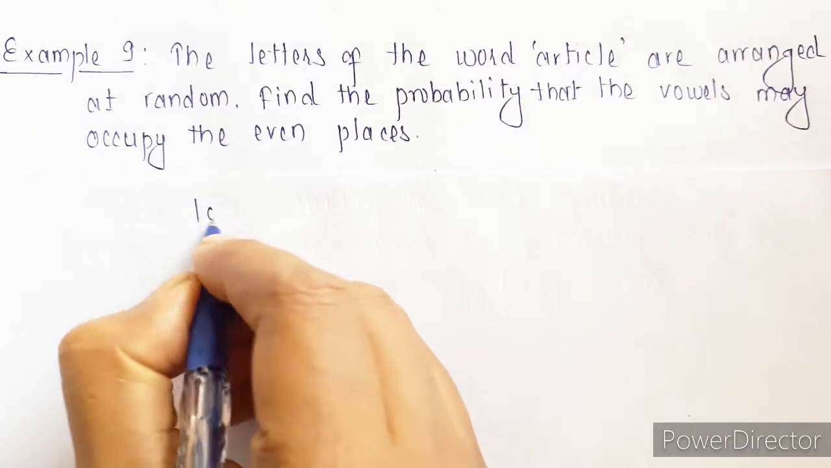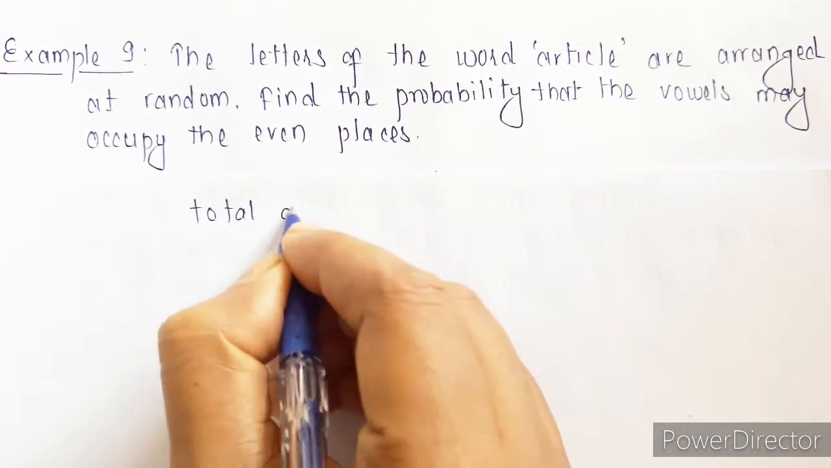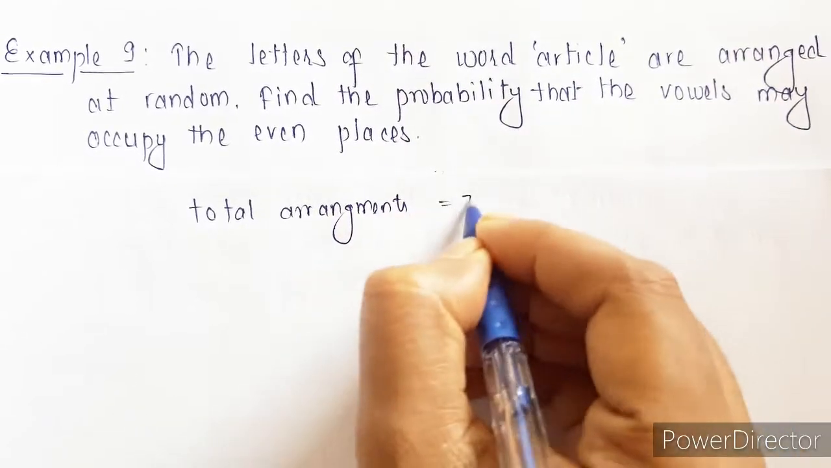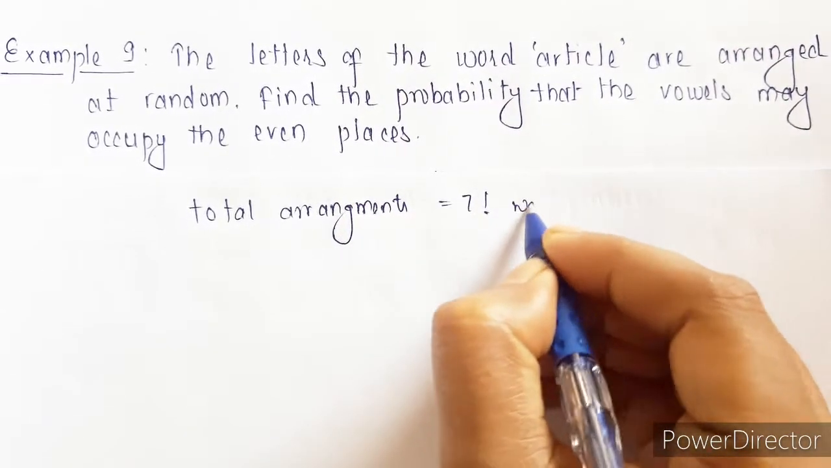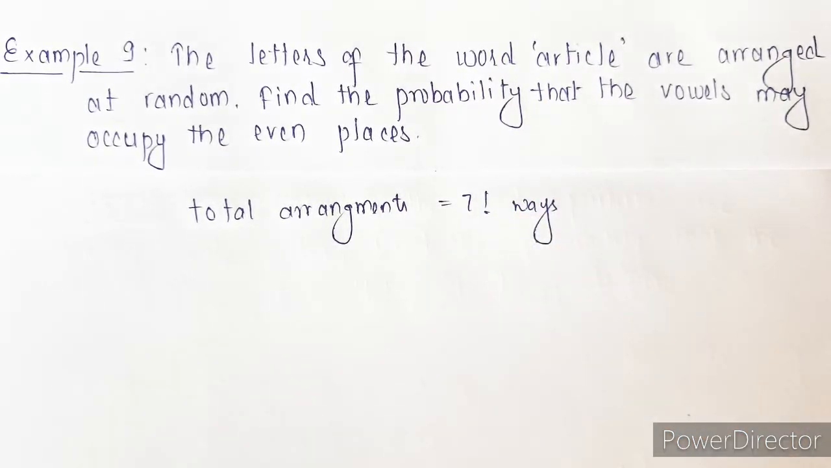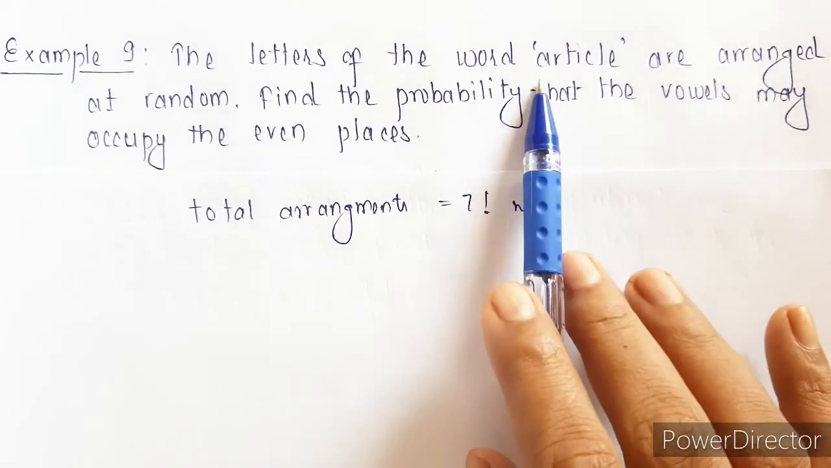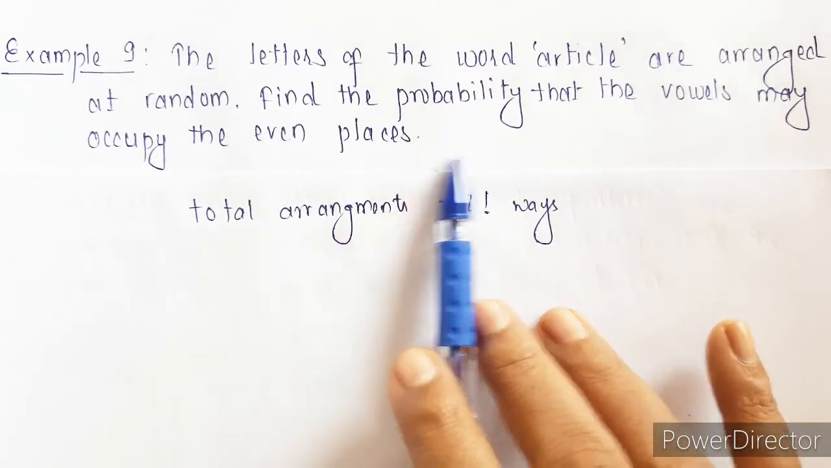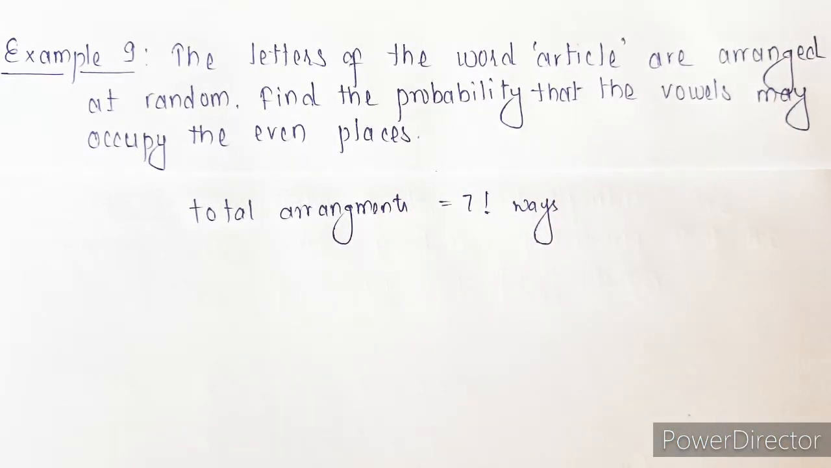So the total arrangements are 7 factorial. We can arrange the word article in a total of 7 factorial ways, since we have 7 letters here. Now we need to find the probability that the vowels may occupy even places.